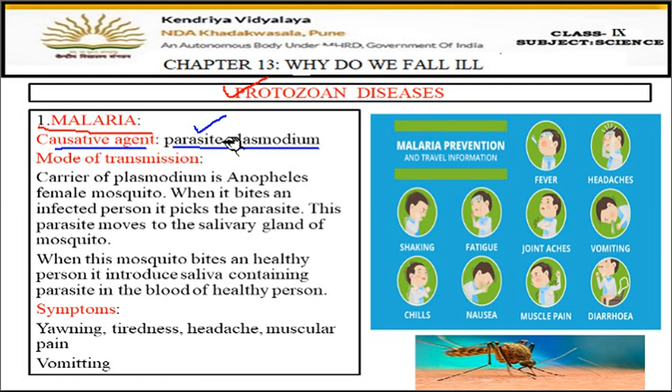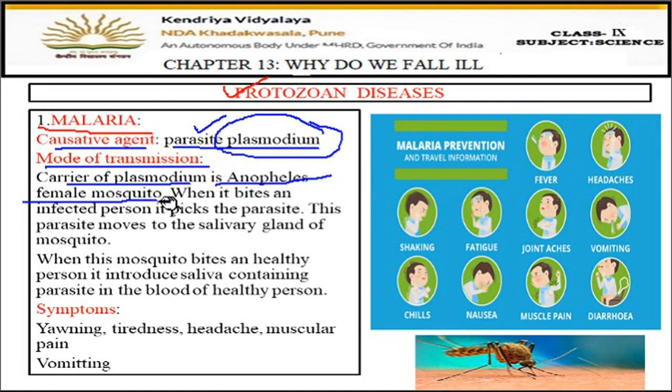Okay, so it can be present outside the body of the animal or inside the body. Okay, you know what parasites are. Parasites take nutrition from the host body but do not kill them. Okay, so it's a parasite. Plasmodium is the actual protozoa which causes malaria. So let us see what is the mode of transmission. So, the carrier of Plasmodium is Anopheles, a female mosquito. Okay, so this female Anopheles mosquito has Plasmodium present in it.